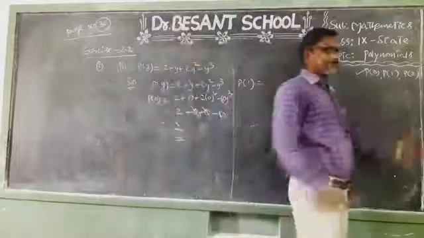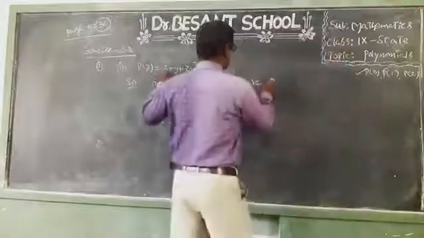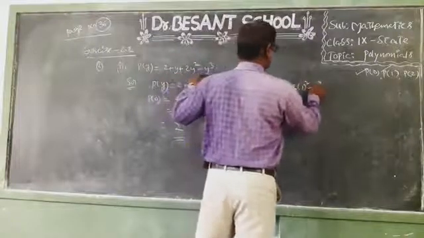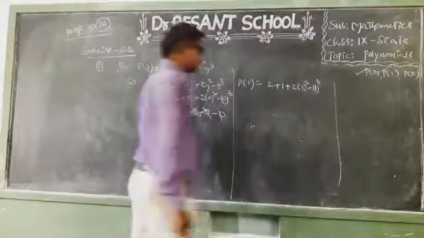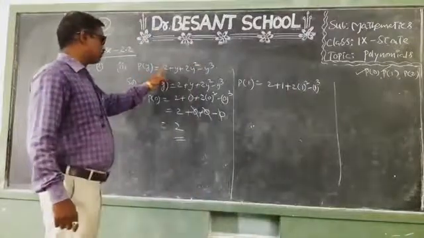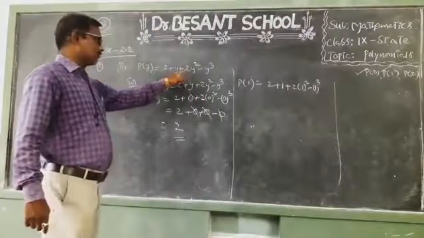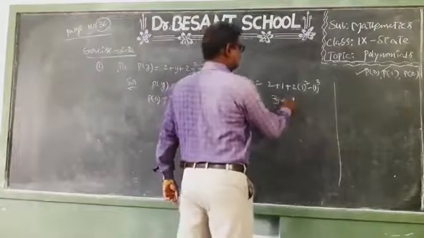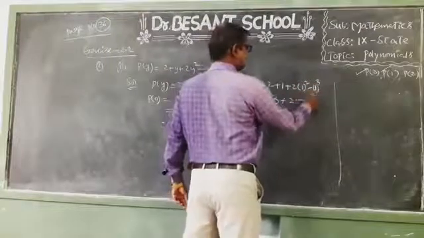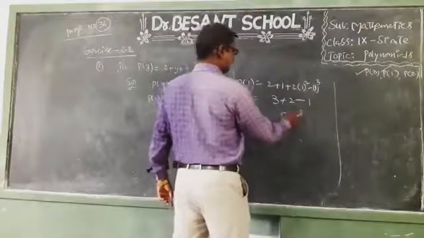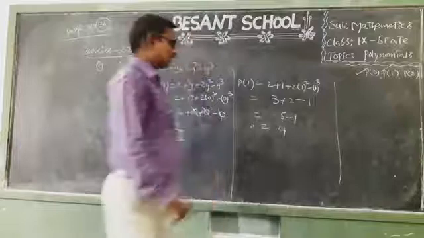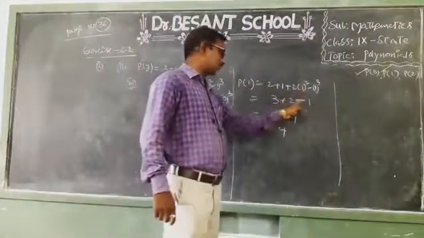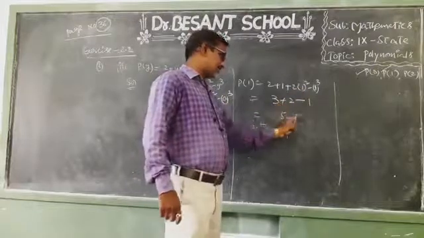Now we see 2 plus 1 plus 2 into 1 square minus 1 cube. Observe children. P of 1 equal to 2 plus 1 plus 2 into 1 square minus 1 cube. So 2 plus 1 is 3, plus 2 into 1 square, which is 1. 1 twos are 2, minus 1 cube, 1 cube is 1. 3 plus 2 is 5, minus 1 is 4.